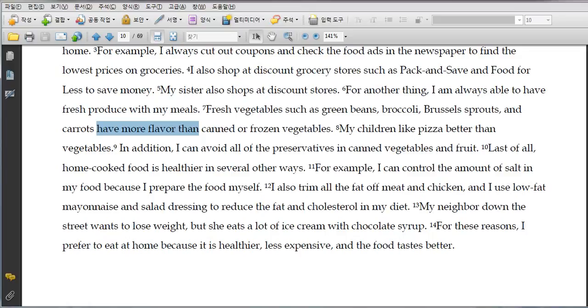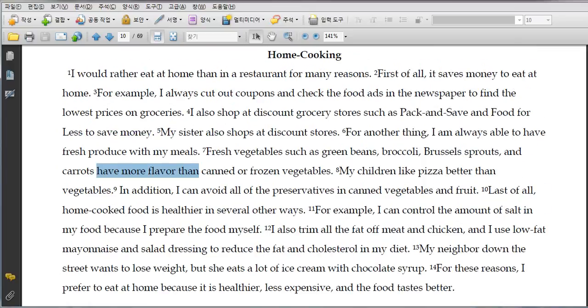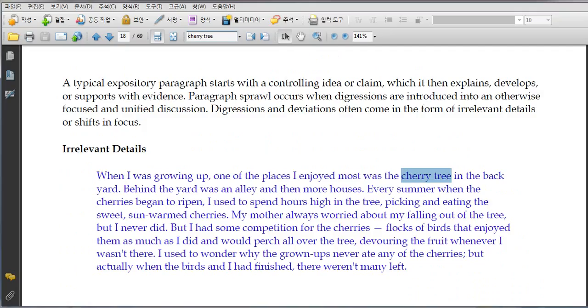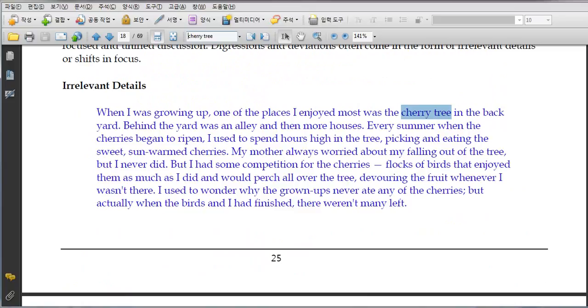Now, I'm going to make it a little bit more difficult for you. This is page 25. I want you to look at page 25, at the irrelevant details. Tell me which sentence you think is an irrelevant detail that should be deleted.